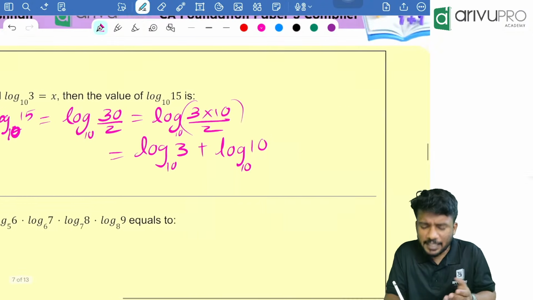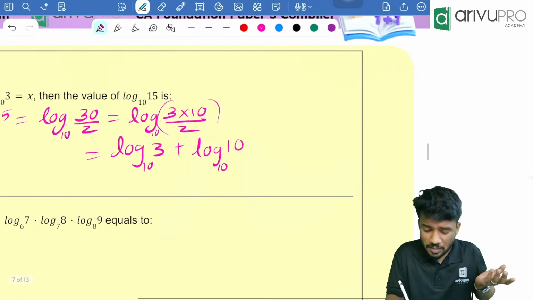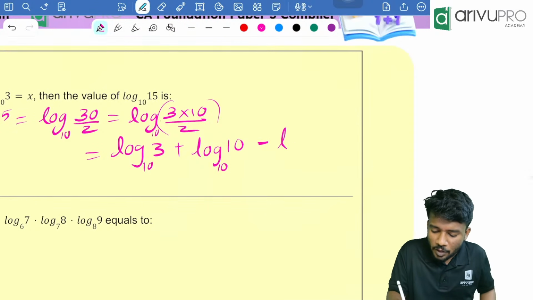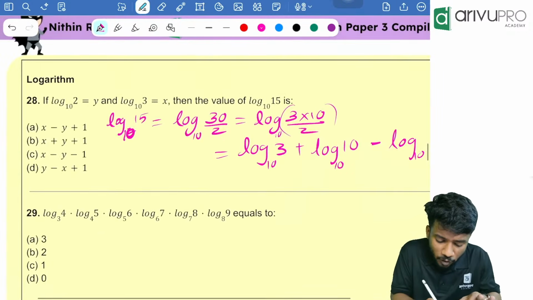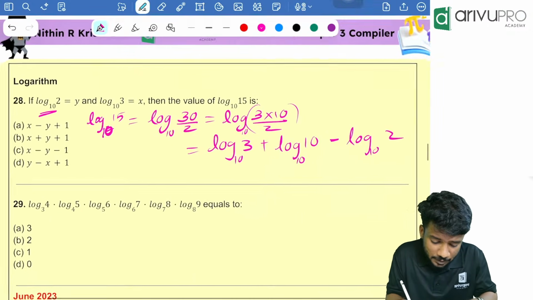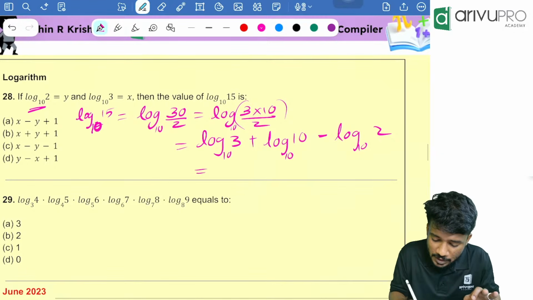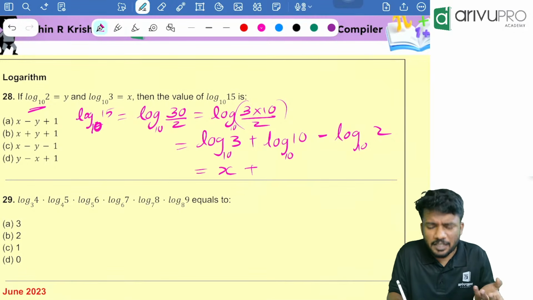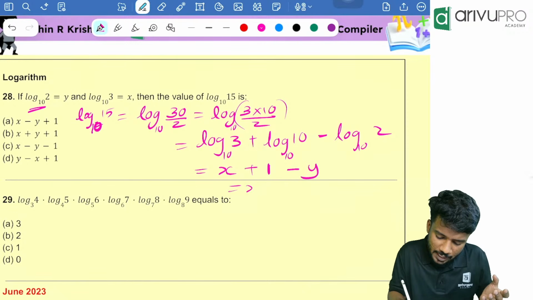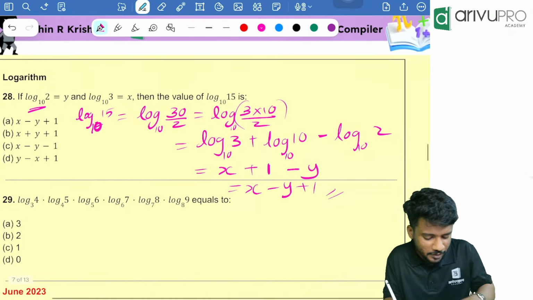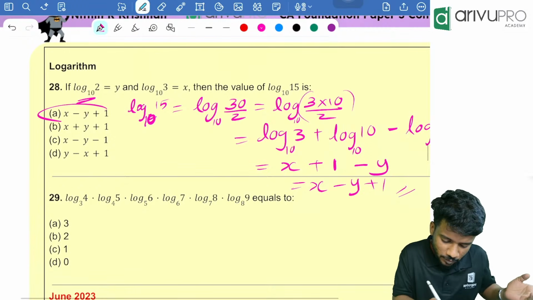Then the divide sign. That means we need to use the division rule. That is nothing but minus log of 2 to the base 10. Every value is given. Log of 2 is how much? That is nothing but y. Log of 3 is how much? x. Plus, now any number to the same base is what? 1. Then minus y. So x minus y plus 1 is your answer. Option E is your answer.